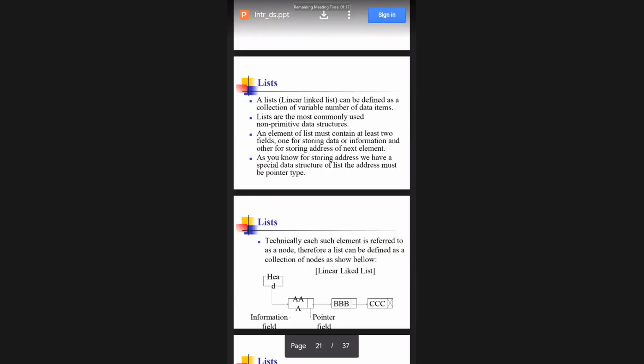So in this way, the element can contain 2 fields, one for storing the data or information, and one for the address of the next element. It is continuously stored, and the next element we can specify. In the same way, do you know the initialization of a pointer? How will we initialize a pointer? For example, int a, int pt pointer.